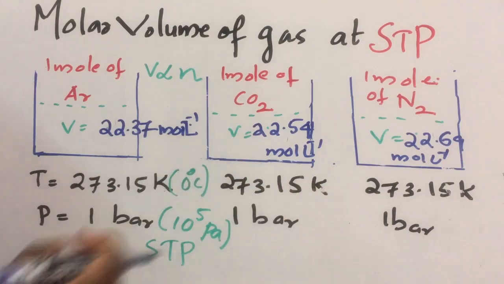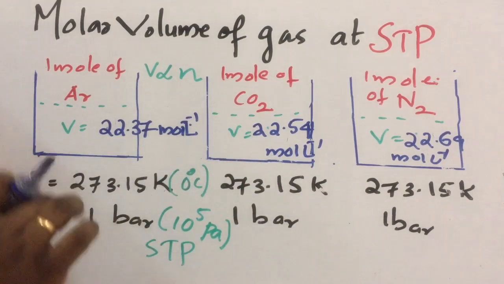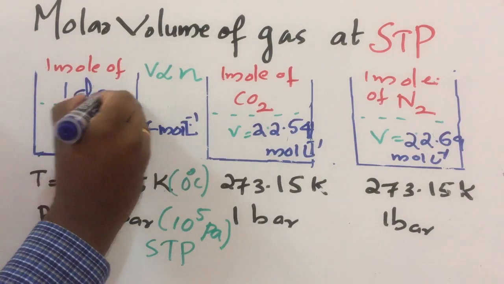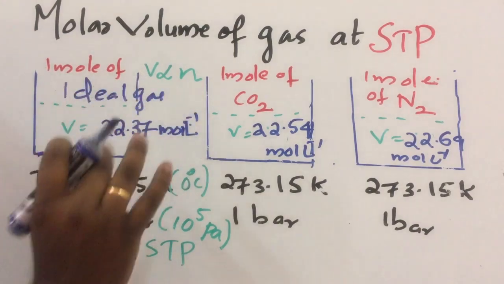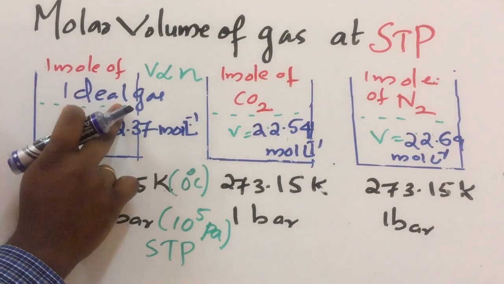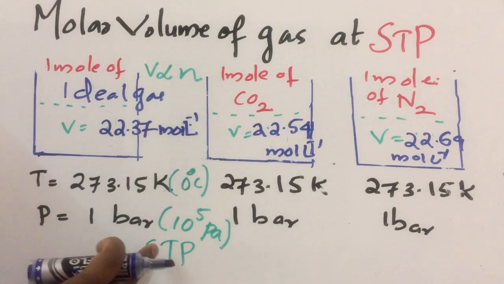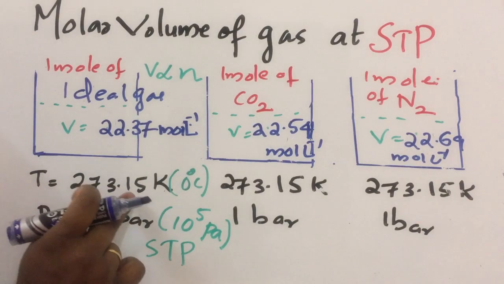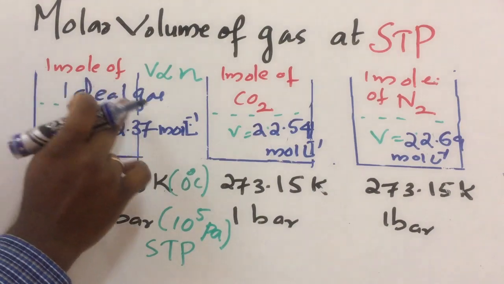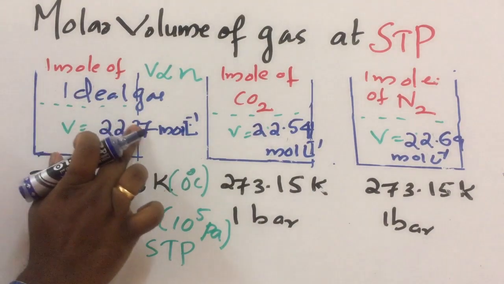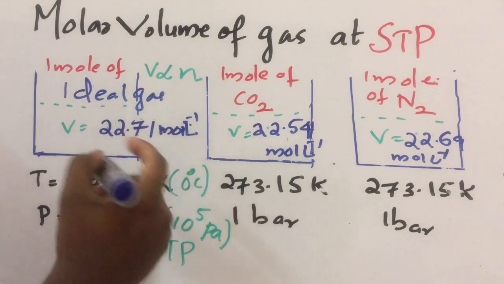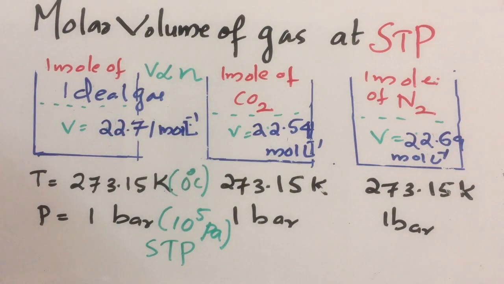Instead of these gases, if we are taking an ideal gas, 1 mole of ideal gas. What is an ideal gas? The perfect gas. Then for 1 mole of ideal gas at standard temperature and pressure, that is 273.15 Kelvin and 1 bar pressure, volume of 1 mole of ideal gas is equal to 22.71 liters per mole.